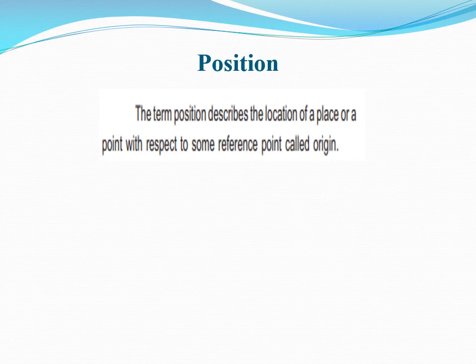Similarly, suppose an insect is sitting on a wall somewhere here, then the position of this insect can be described by just considering two edges of the wall. This is the x-axis or horizontal line, the horizontal edge of the wall, and this is the vertical edge, or it may be called the y-axis.